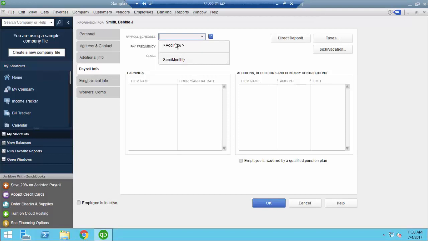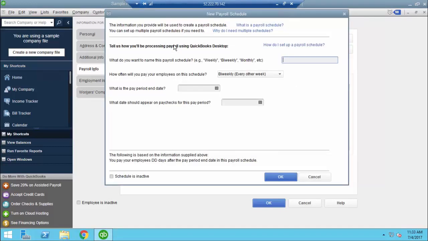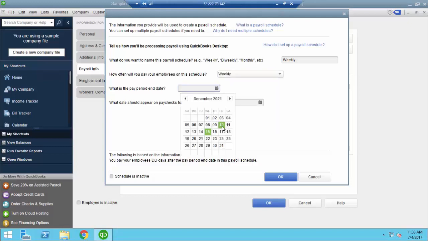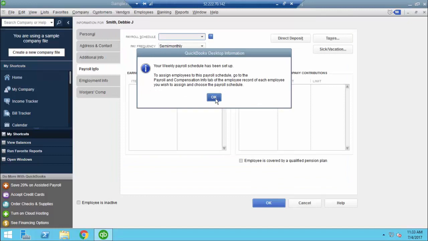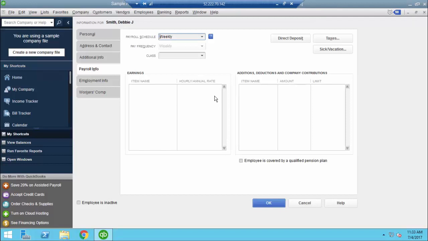However, for this new department, we're going to be paying them hourly and we're going to be paying them weekly. So we're going to hit Add New. We're going to put in that this is a weekly payroll schedule. We're going to drop this down and choose weekly. We're going to say that the pay period ended on last Friday and she'll be paid on this Friday for the previous week. I'm going to hit OK, and it's going to give me a notice that this schedule has been set up and that I can assign it to other employees by going into that employee to this Payroll Info tab and changing it here.